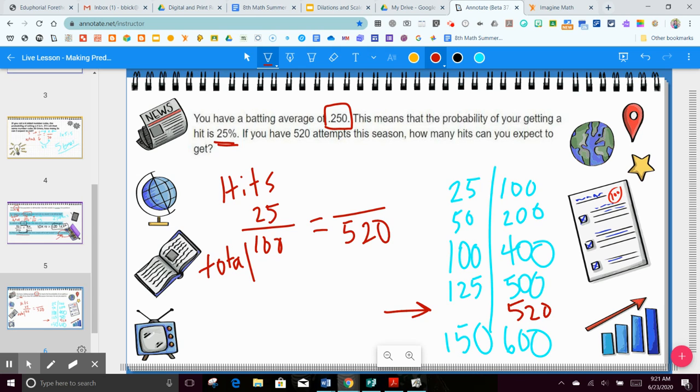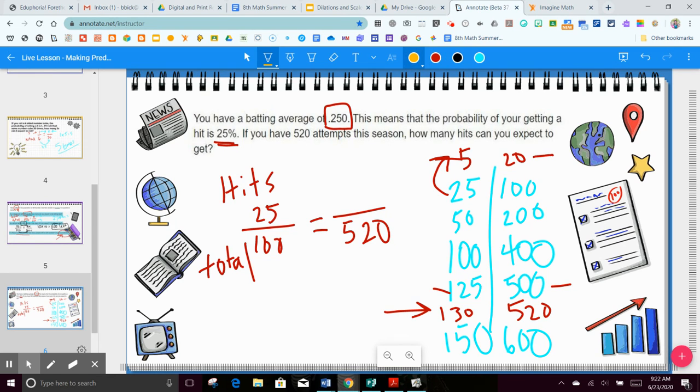Now, could I also work backwards? Could I say that 5 hits are how many at bats? 20. Oh, look, 520. Can I add 125 and 5? Sure, I can. So that is 130 total hits.